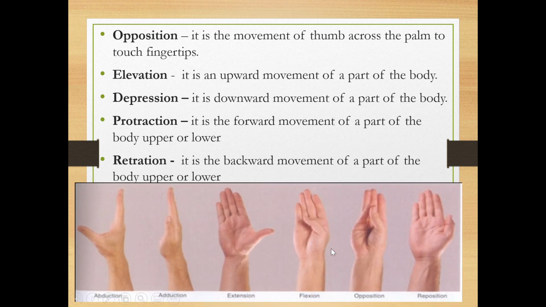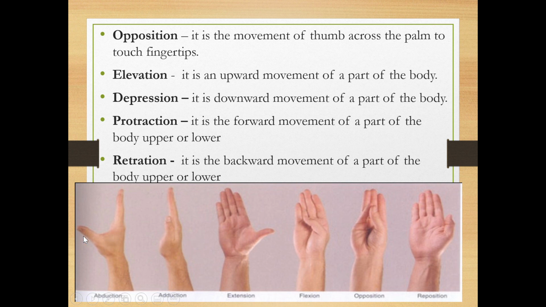See here, opposition, when the thumb crosses all the fingertips. When it comes back to its position, it's called reposition. In the thumb and hand also, we have flexion, extension, adduction, abduction.